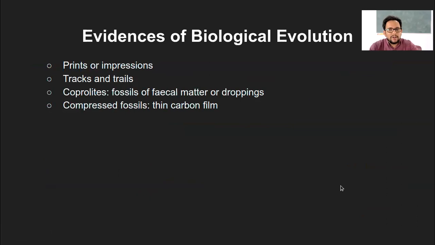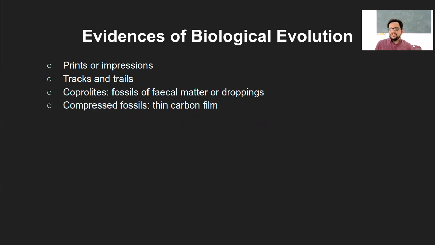And the prints or impressions. Prints or impressions are something like, on the soil surface or even on the rock surface when it is just forming, if there are prints or footprints of the organism, or a particular organism is sitting or a tree has fallen down and that impression has been made on the soil, and it stays intact over time.